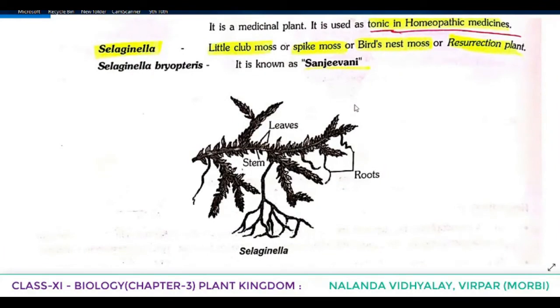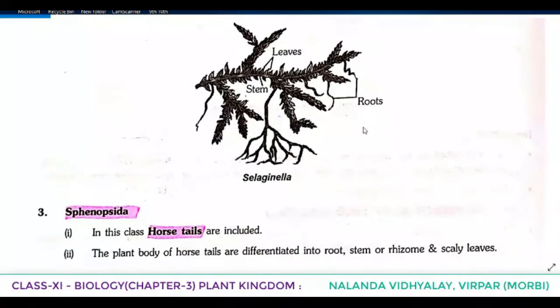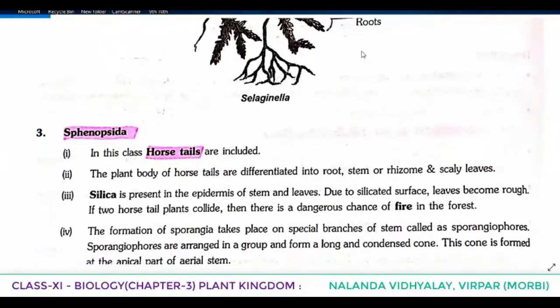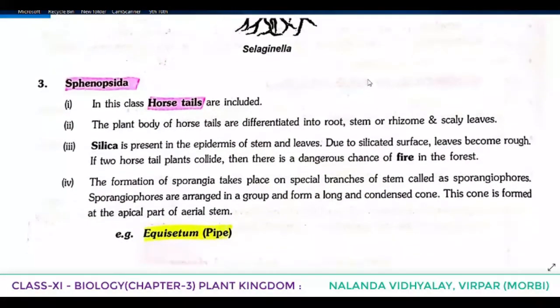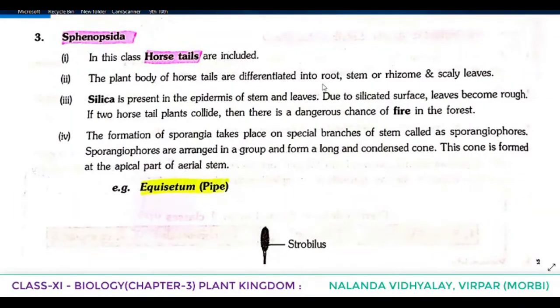So here we have discussed two classes of Pteridophyta. First of all, which one have we discussed? Coleopsida. The ancient vascular plants are placed in that. Club mosses are placed in the second class Lycopsida, and Lycopodium in that is used as a tonic in homeopathic medicine, and another one, Selaginella bryopteris, is known as Sanjeevani. It has different names, you have to remember that.